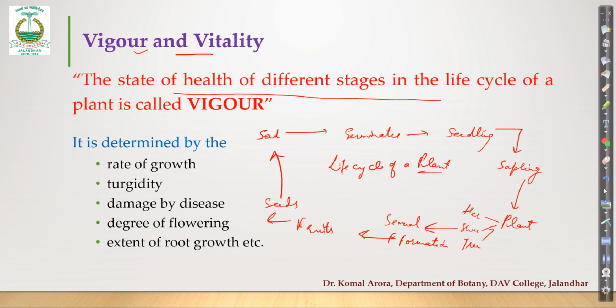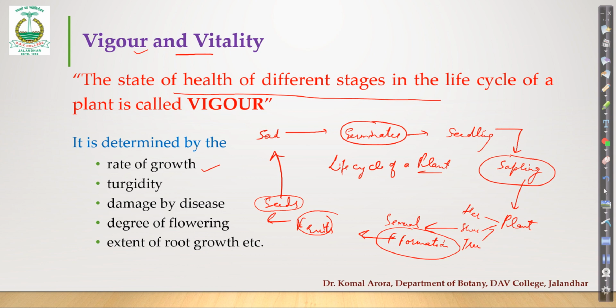Now, what is the health at all these stages? The health of a plant when it is germinating, health of a sapling, health of the plant when it is forming flowers, when it is forming fruits, what is the health of the seeds? All these things, okay? So, health of different stages, that is called vigor. Now, how is the vigor determined? The vigor is determined by the rate of growth.